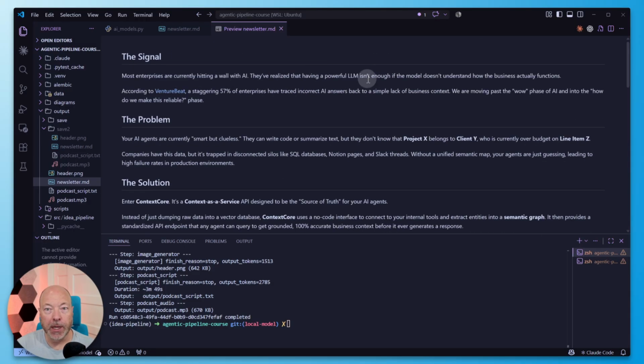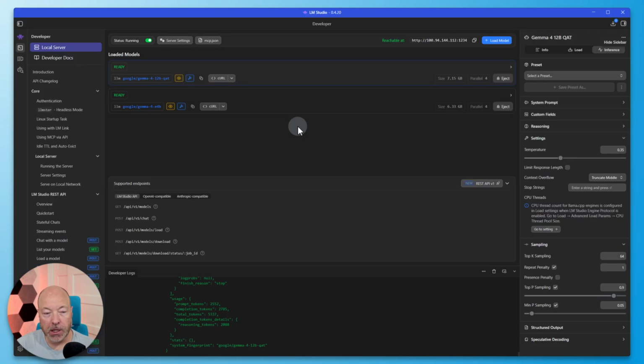Let me briefly open up LM Studio again. So here we see the two models that I'm using. Again, we use the smaller E4B model for triage and extraction, and then the 12B model, and specifically the quantization-aware version of it for the more sophisticated pipeline steps. And the two changes I made were temperature is a big one, and actually this is something that I've bumped into in previous local AI experiments as well.